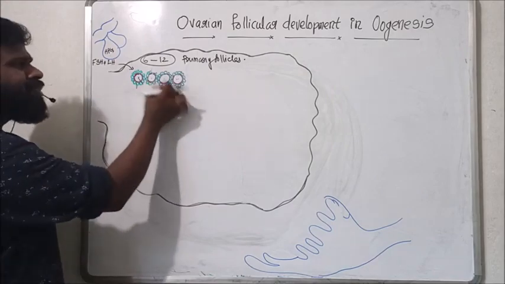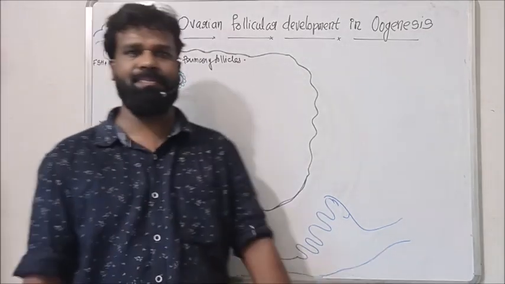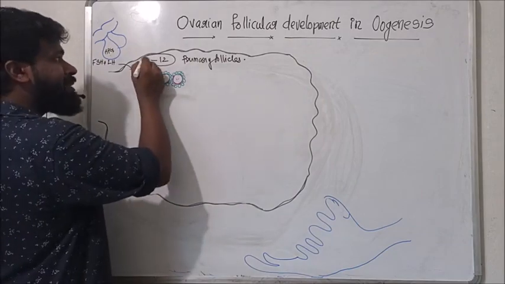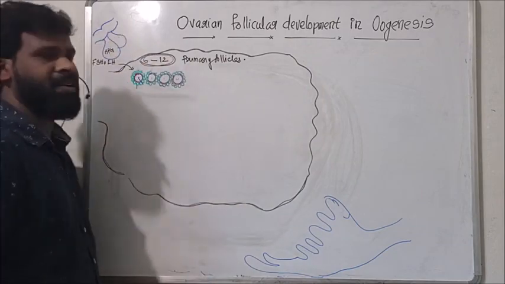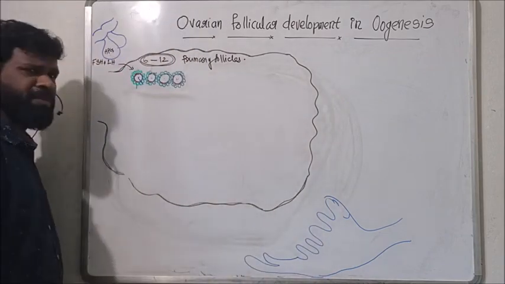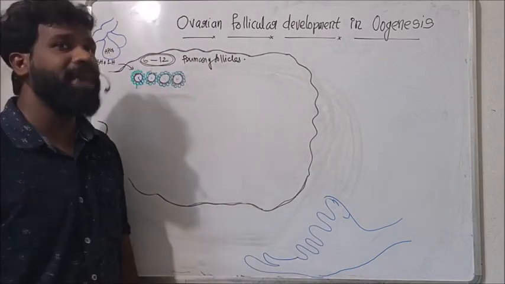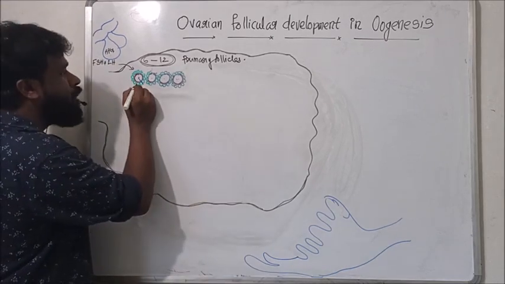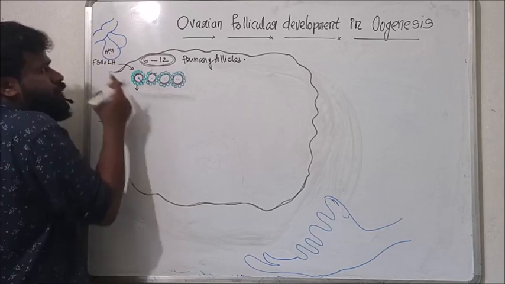So each of these follicles starts development, but among these 6 to 12, in most cases only one primary follicle is more competent to this hormone.